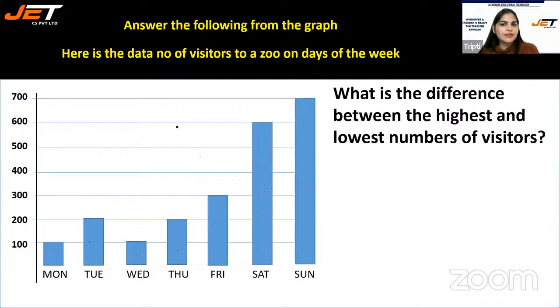What is the difference between the highest and the lowest number of visitors? Okay, so here the highest number of visitors were on Sunday, and I can see 700, and lowest on Wednesday and Monday, that is 100. What is the difference?